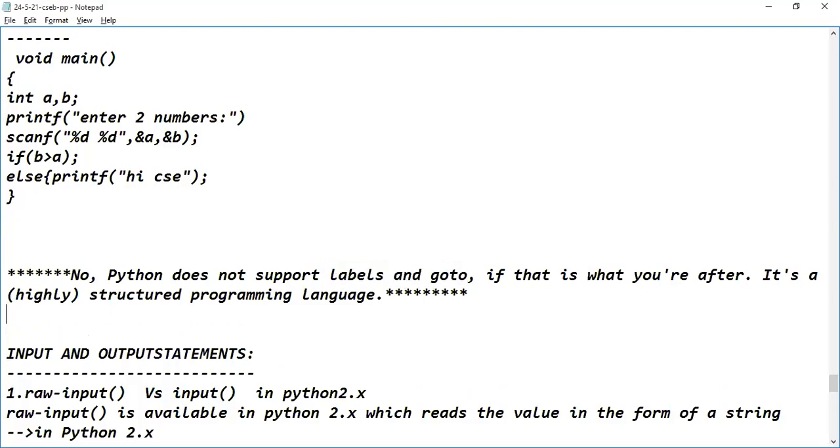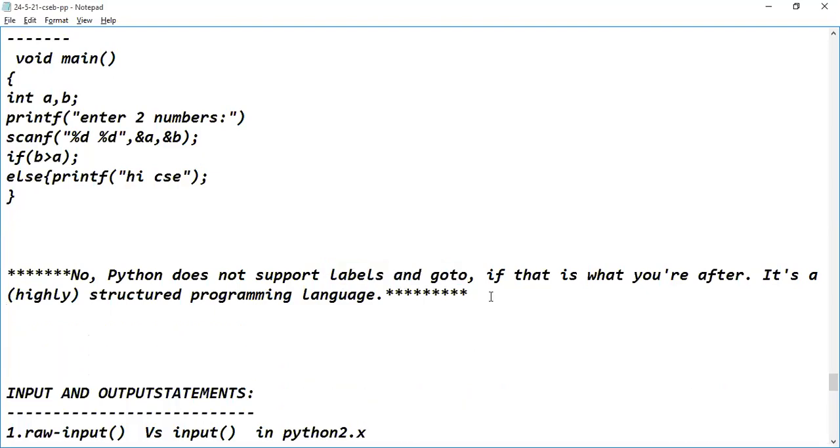Okay. For example, I will give one small example. It's not related to unconditional branching statements. It's related to assignment, guys. Suppose the requirement is like this, guys. It is not about conditional statements, unconditional statements or looping statements. It's a topic related to assignment of values to the variables.